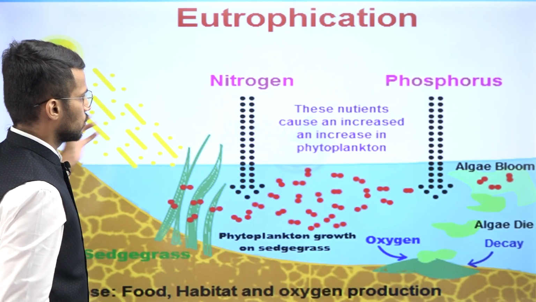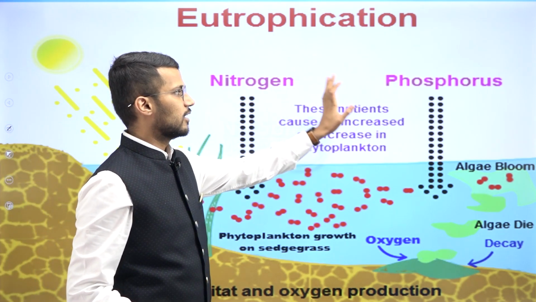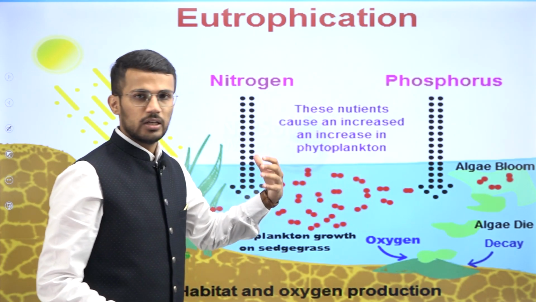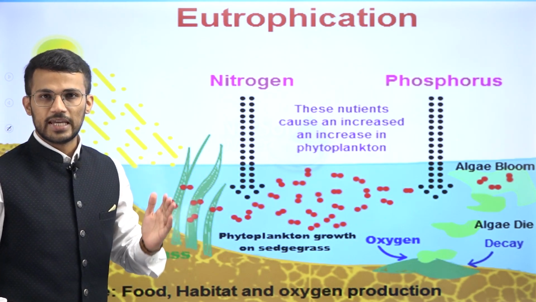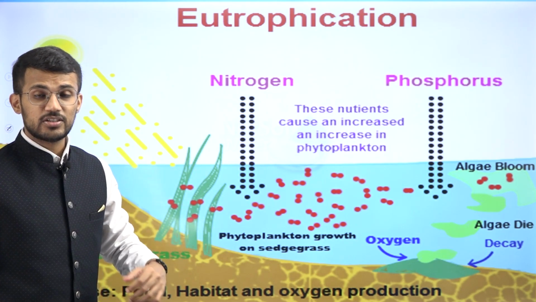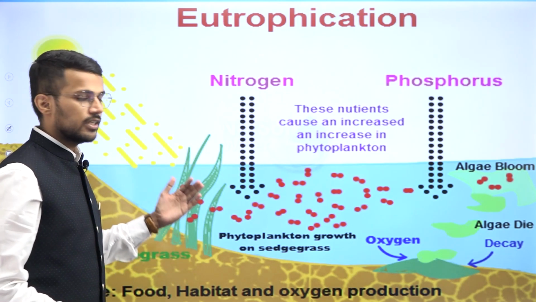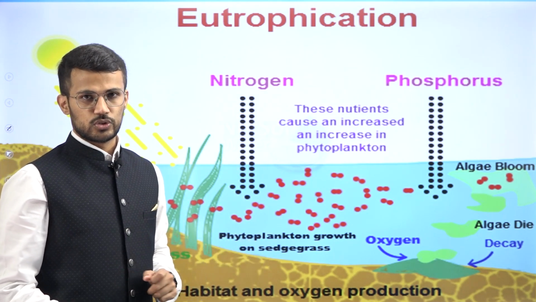So this is the process of eutrophication, where excessive addition of phosphorus and nitrogen fertilizers or nutrients lead to algal bloom, which in turn leads to negative impact on the aquatic ecosystem, and as a result of those negative impacts, ultimately the aquatic ecosystem is converted into terrestrial ecosystem, right?